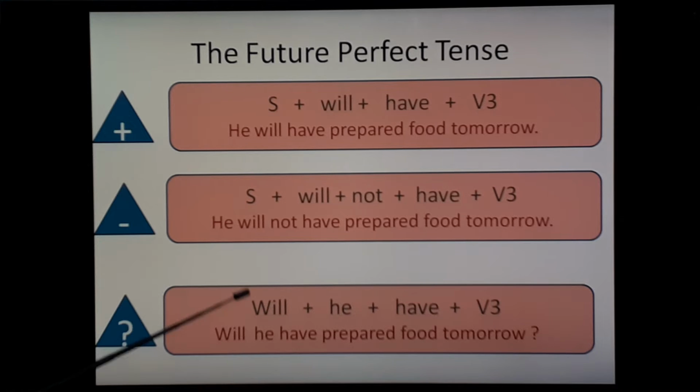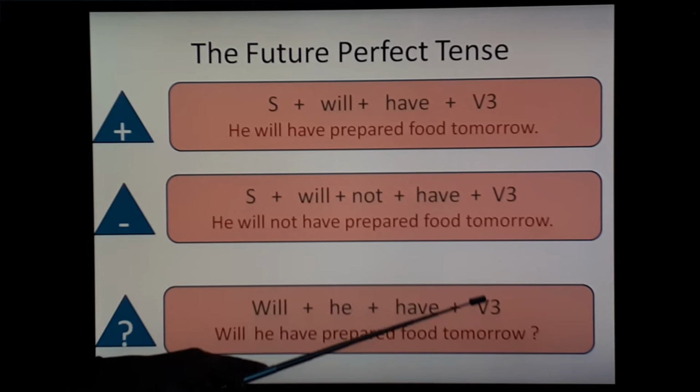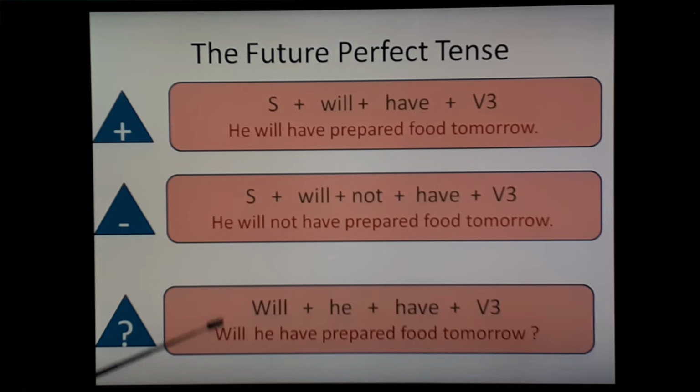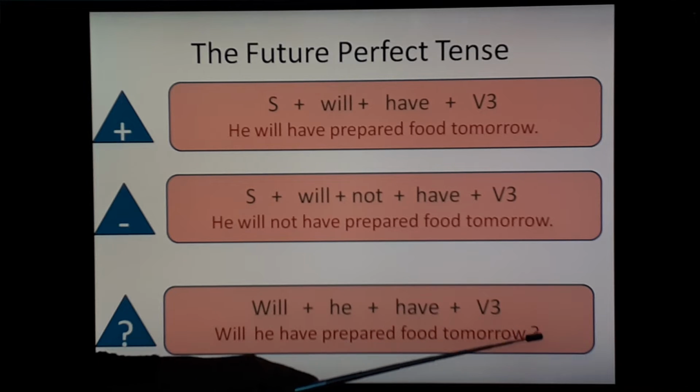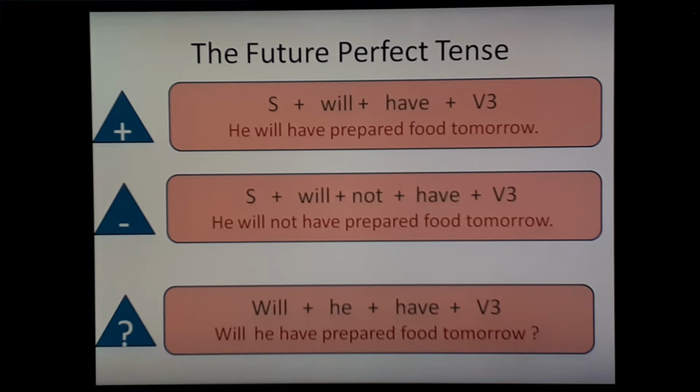Interrogative one, will he have and V3 form. So, will that is auxiliary form will come first, then subject that is he, have prepared, so verb, food that is an object and tomorrow that is an adverb. Put question mark at the end.